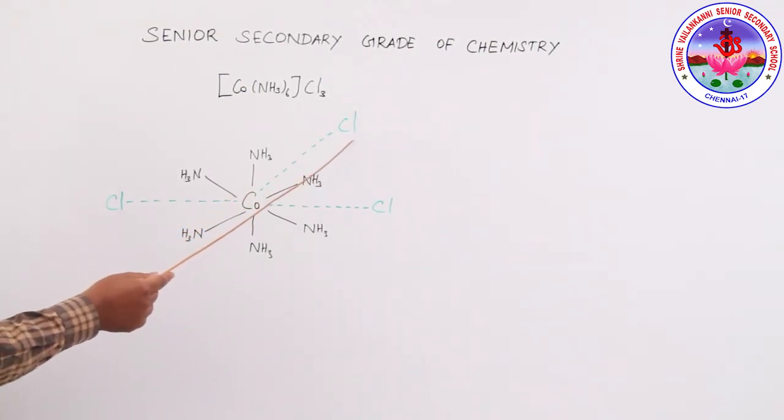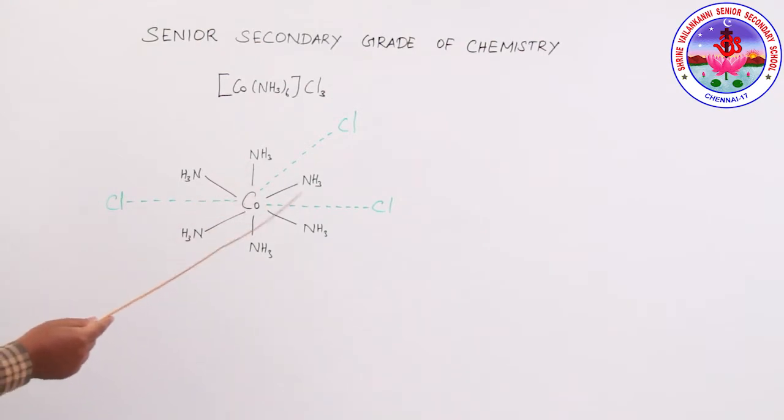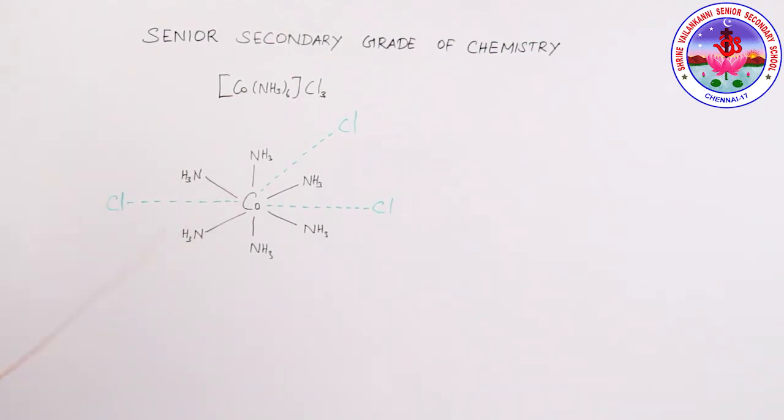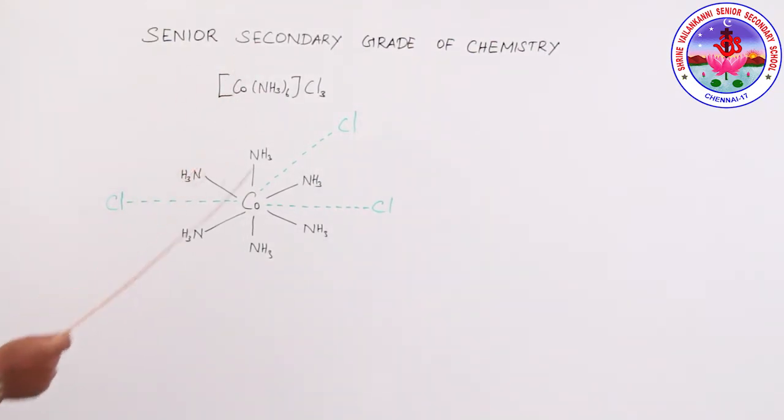This is the chloride ion. Then the solid lines are called secondary valency. The primary valency can be satisfied by negative ions, and the secondary valency can be satisfied by anions or neutral molecules. The secondary valencies are directed towards fixed positions in space.